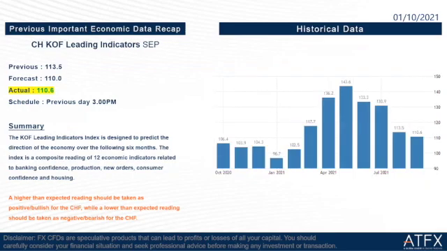The next one is Switzerland KOF leading indicators September. Previous is 113.5 and forecast is 110. The actual is 110.6, which is slightly higher than the forecast. So it is good news for Swiss francs.